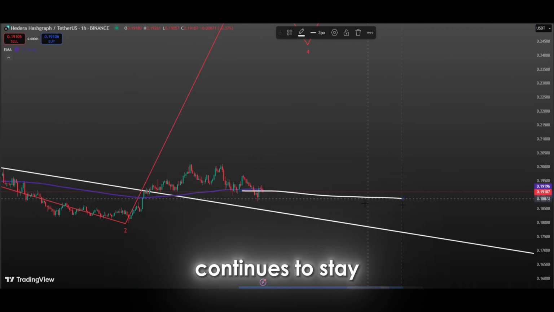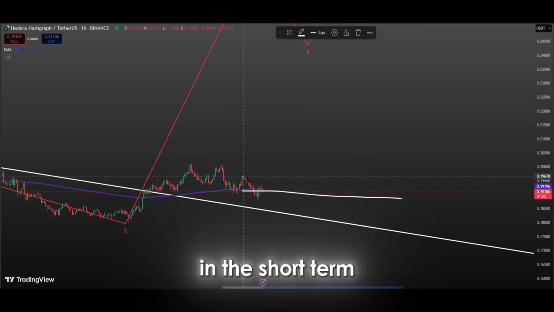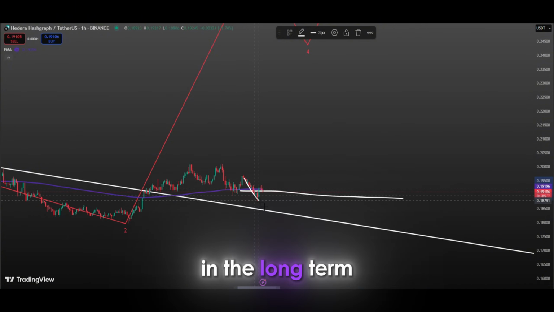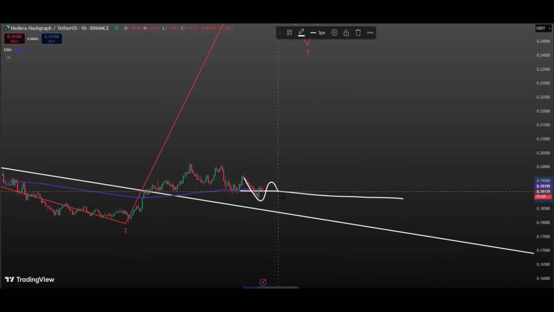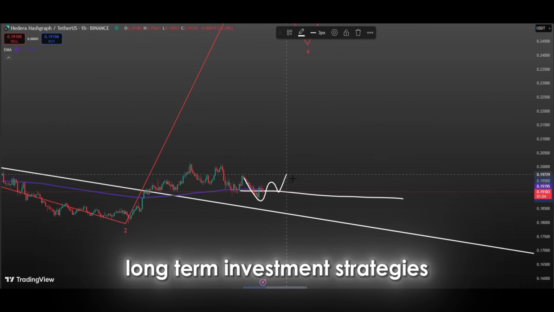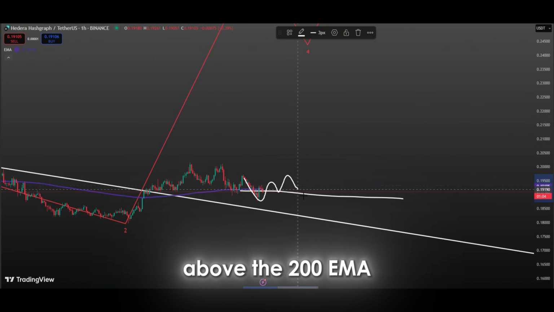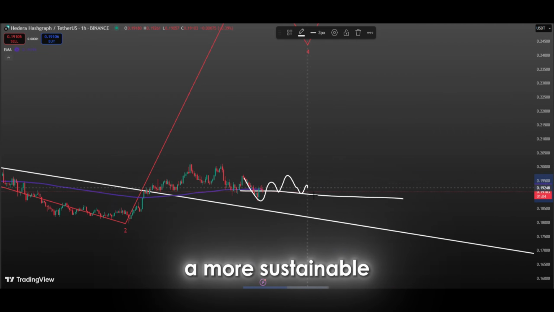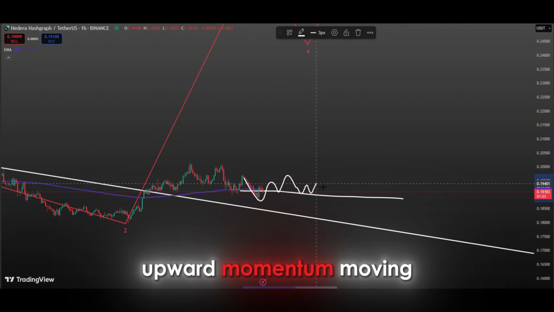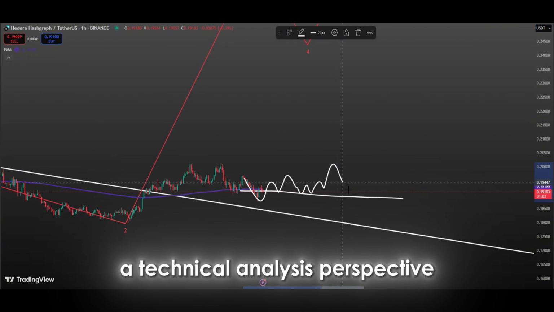If the price continues to stay above the 200 EMA, the buying pressure in the short term could lead to further upward movement in the long term. This would allow buyers to enter the market with more confidence and focus on long-term investment strategies. Additionally, sustained movement above the 200 EMA demonstrates increased confidence in the market and shows that prices are gaining a more sustainable upward momentum. Moving above this level is important not only from a technical analysis perspective, but also from a market psychology standpoint.